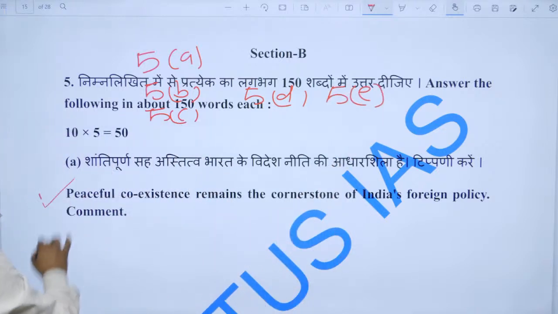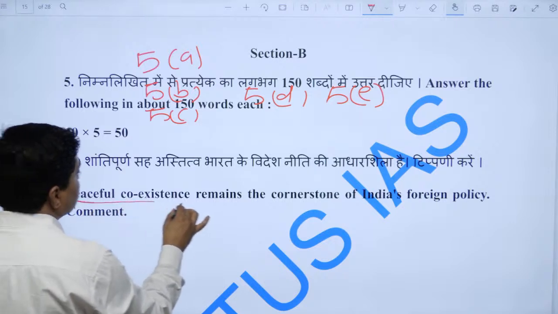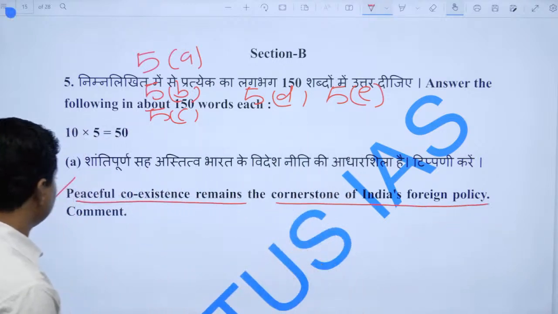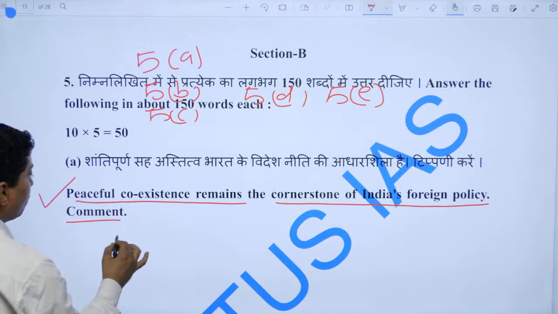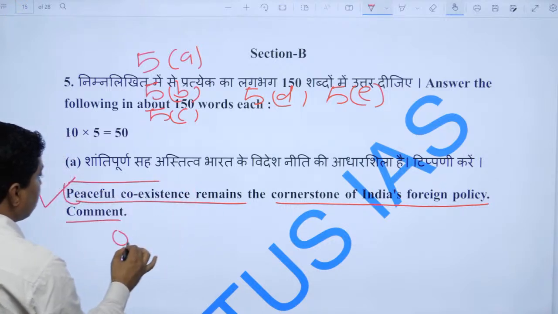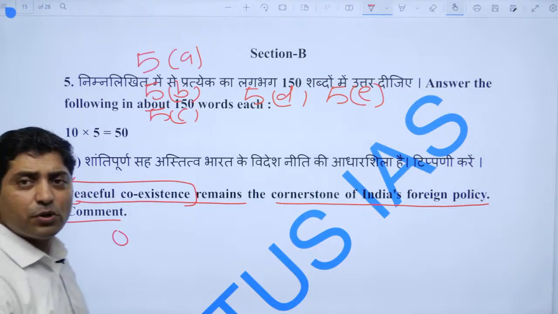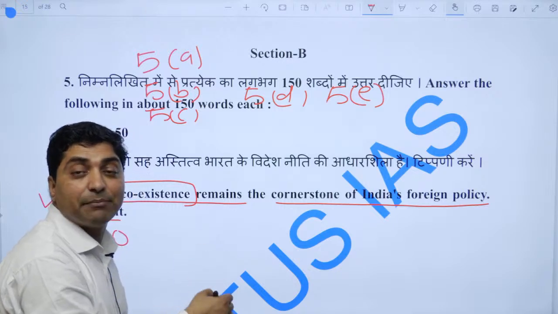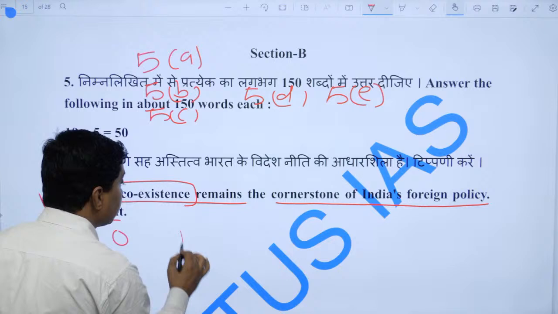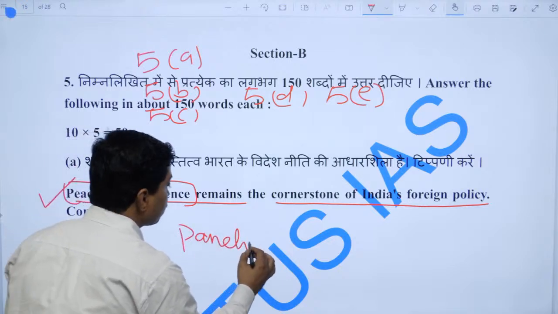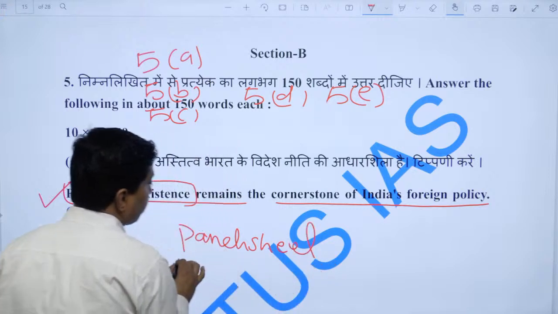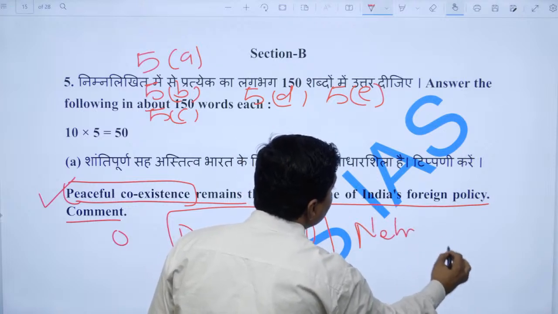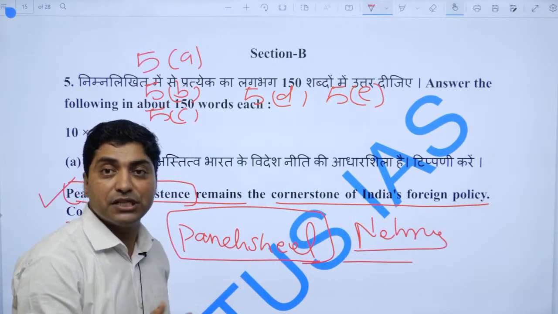The first question was, peaceful coexistence remains the cornerstone of India's foreign policy. Comment. So one should start with what is peaceful coexistence, right? And one should start with the fact that peaceful coexistence was the policy of the non-alignment movement, or Panchsheel, right? Panchsheel policy was adopted by Nehru, right? And that was carried forward by successive prime ministers, right?